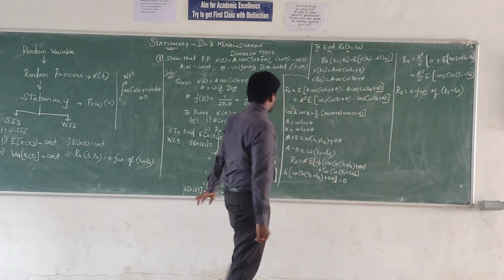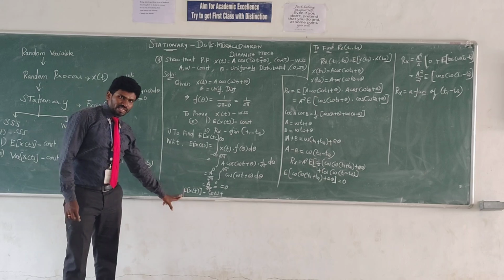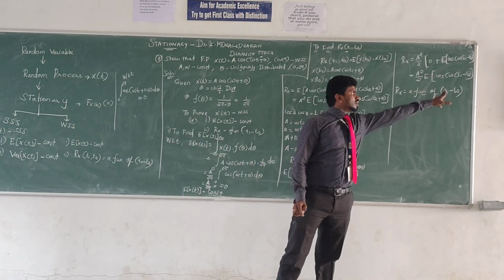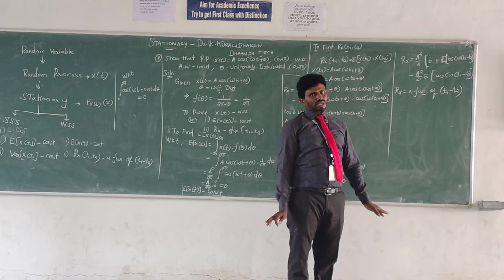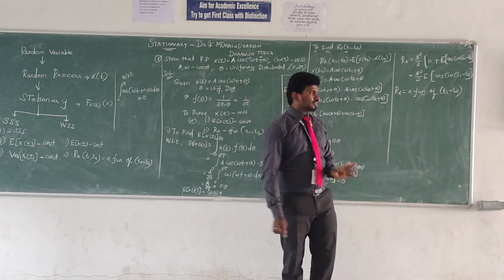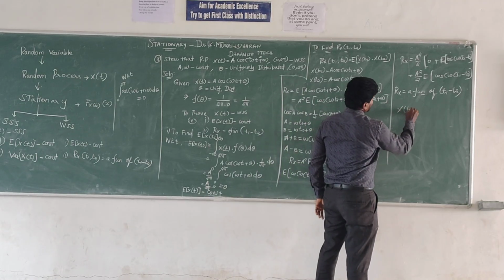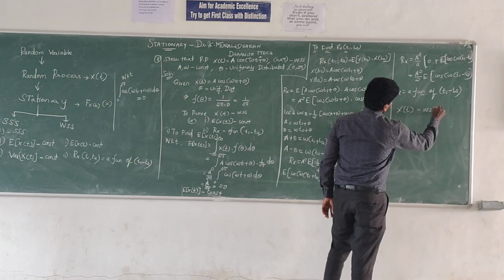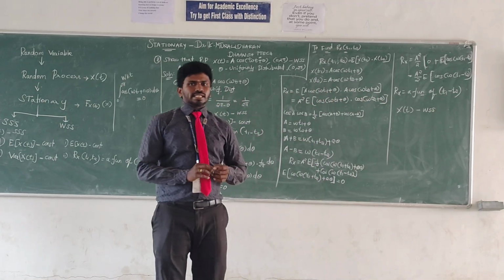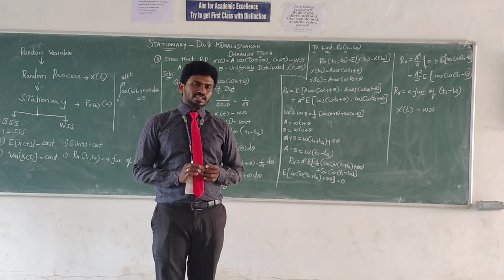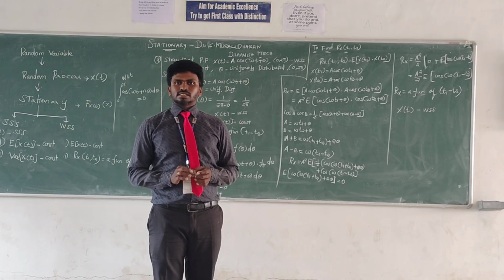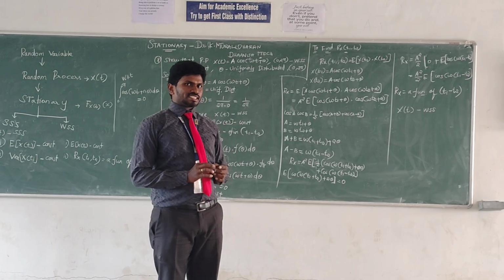Here the first condition is that the expected mean is constant, and the second condition is that Rx is a function of t1 minus t2. The given random process satisfies the two conditions, so our random process x of t is wide sense stationary, that means wide sense or weak sense stationary.